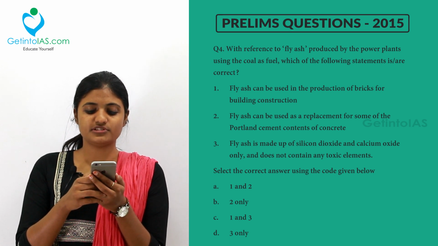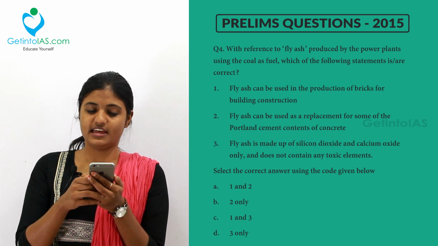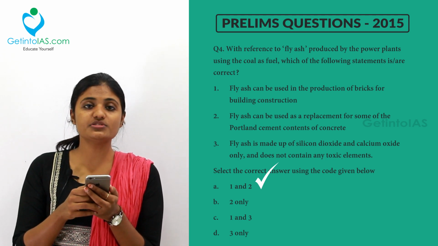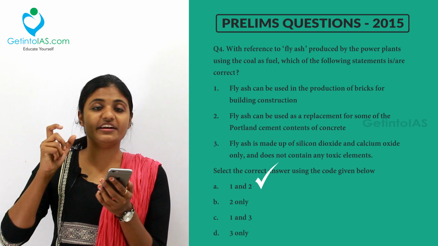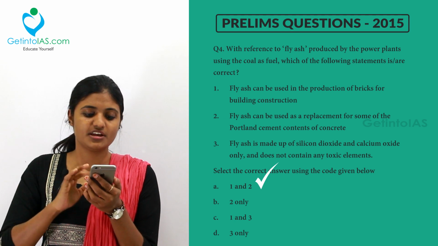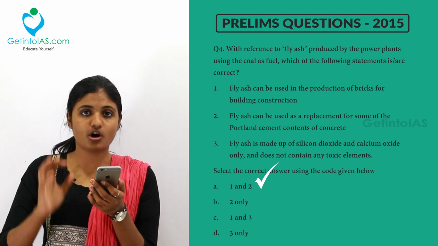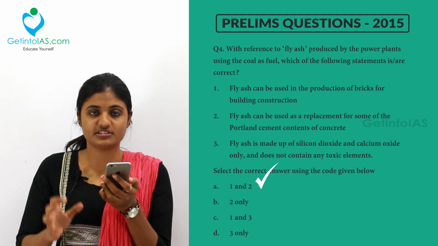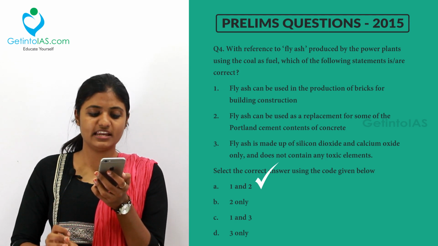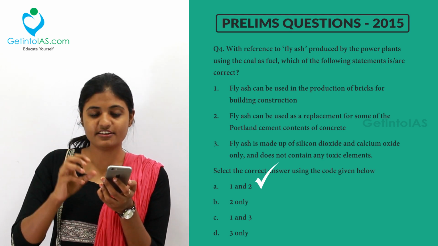Third one, fly ash is made up of silicon dioxide and calcium oxides only and does not contain any toxic element. So option 1 and 2 is correct, that is option A, because you can use fly ash in the production of bricks and you can replace cement with fly ash of up to 35%. And the third one is wrong because they have given that it does not contain any toxic elements. What are the components of fly ash? Fly ash contains heavy toxic elements like arsenic, cobalt and lead. So these are the elements present inside fly ash.